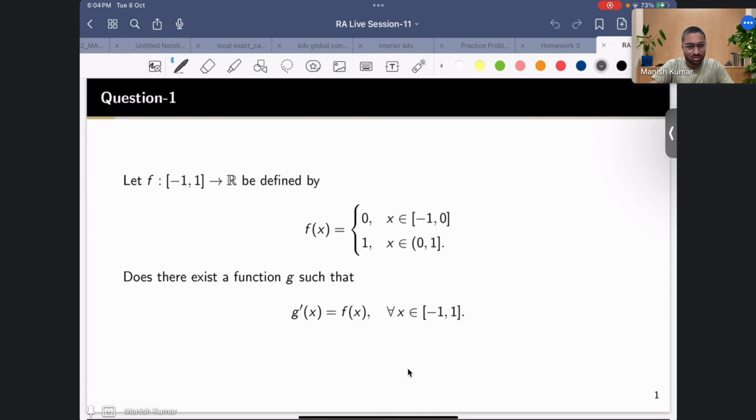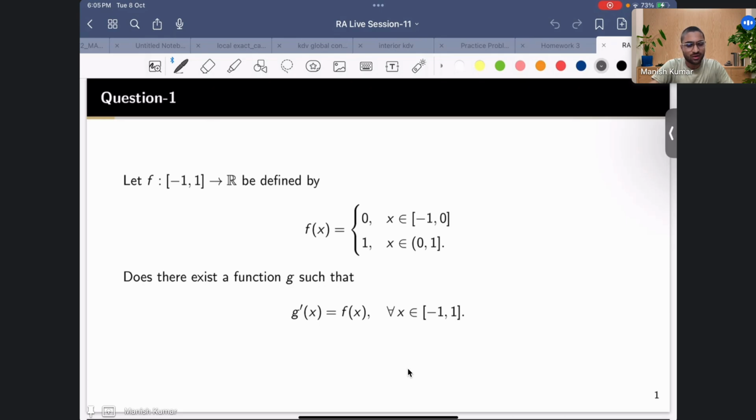Any idea? Continuous function. Sorry. f is not a continuous function. Correct. The derivative does not exist. No, so you don't have to look for the derivative of f, right?